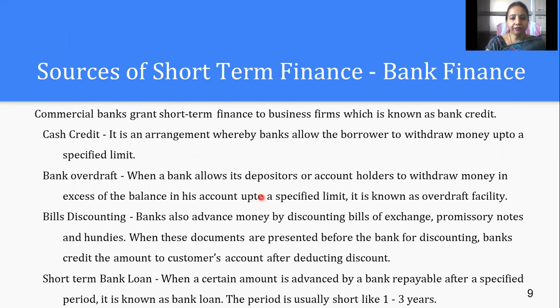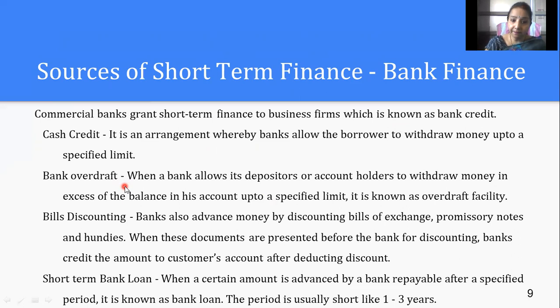Sources of short-term finance include bank finance. Commercial banks grant short-term finance to the business, which is known as bank credit. There are cash credit facilities given to borrowers by banks with a specified limit. With a bank overdraft, banks give account holders the facility to withdraw money in excess of the balance in their account up to a specified limit. So an overdraft facility can be arranged and treated as your short-term finance.